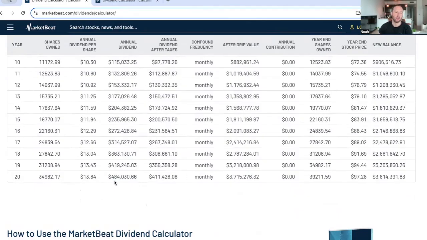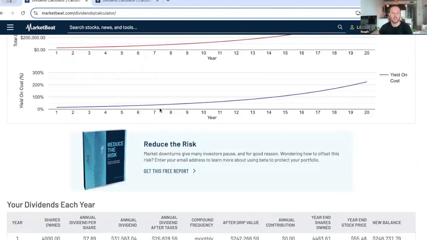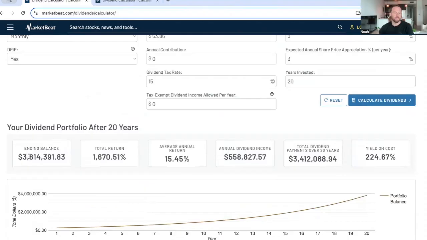And you can see these are dividend payouts to live on, right? At this point, you're going to be living on this. So as I said, $3.8 million at the end of it all after 20 years.